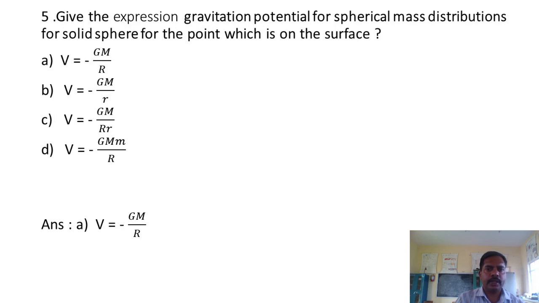Fifth question: give the expression for gravitational potential for a spherical mass distribution of a solid sphere for the point which is on the surface. So the right option is V equals minus GM by R.